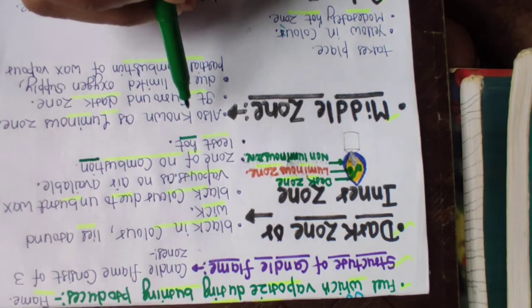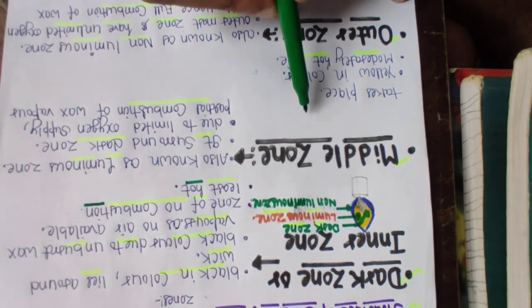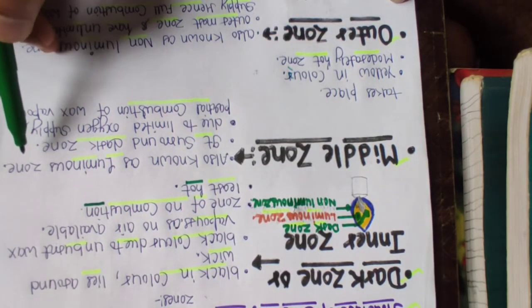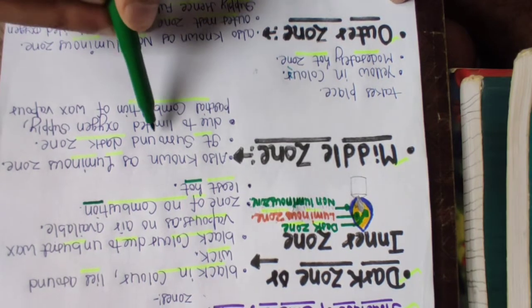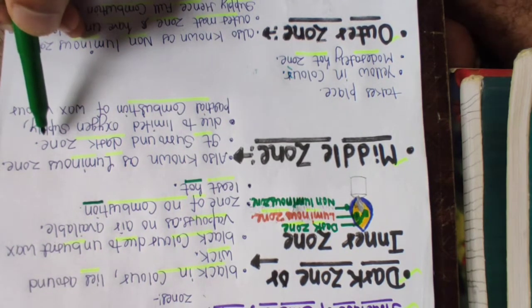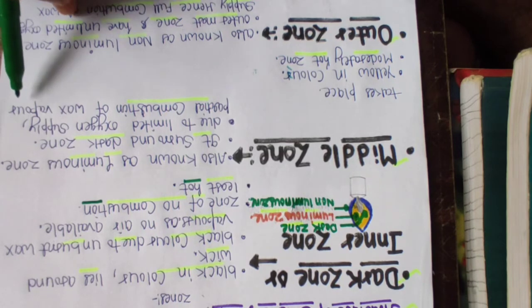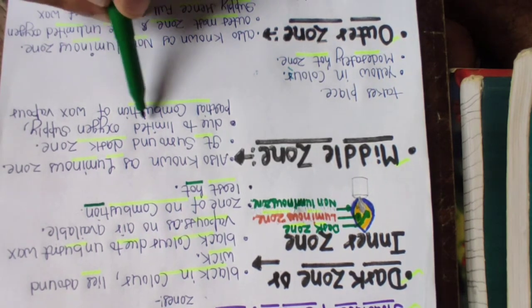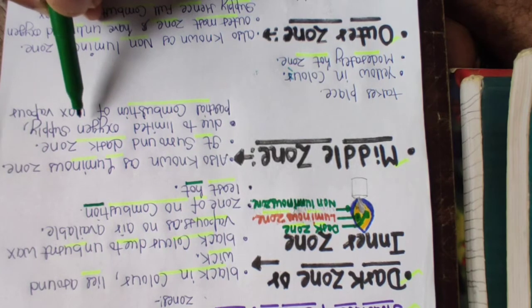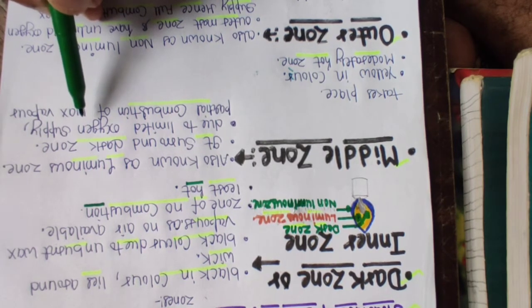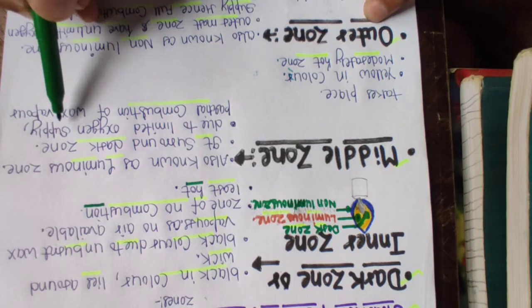After this zone, the second zone is our middle zone, which is also known as the luminous zone. The luminous zone surrounds the dark zone. Here, partial combustion of wax vapor takes place. Why? Because of the limited supply of oxygen. In the luminous zone, wax particles undergo combustion, but only some particles do. Some particles do not undergo combustion because of the limited supply of oxygen.